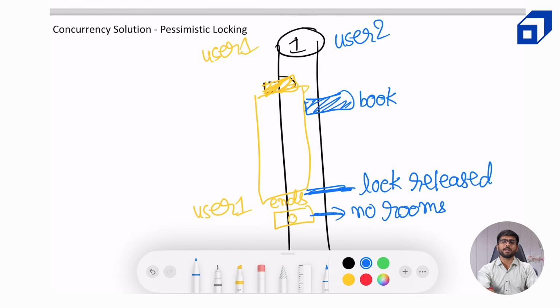So in this way, by pessimistic locking, we can block the row for some time until a transaction is committed, and then we only allow other concurrent users to access it. Now, one important issue with this is that the latency increases. Okay, if a lot of users are trying to access it, it will not be a good user experience because they are waiting for a long time for the transaction to get completed. But this is in fact beneficial when the data contention is high.